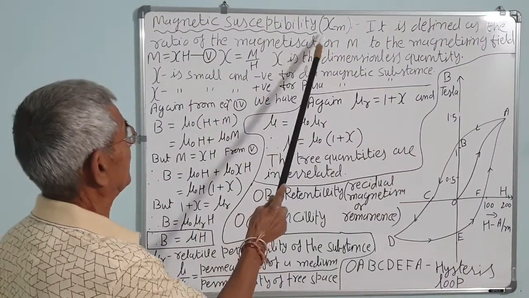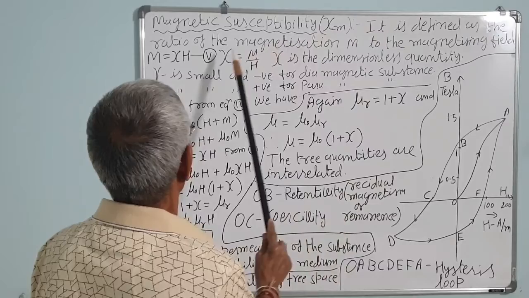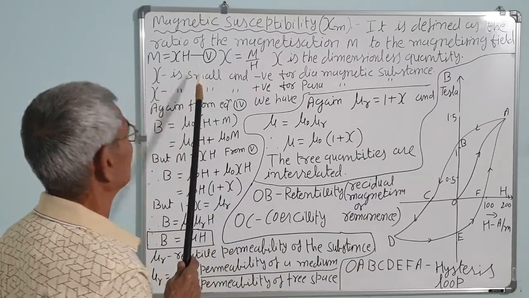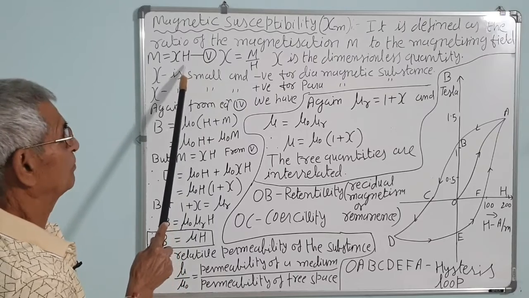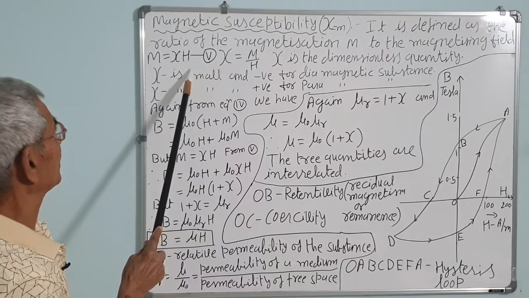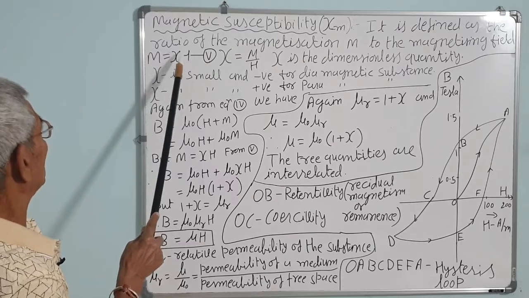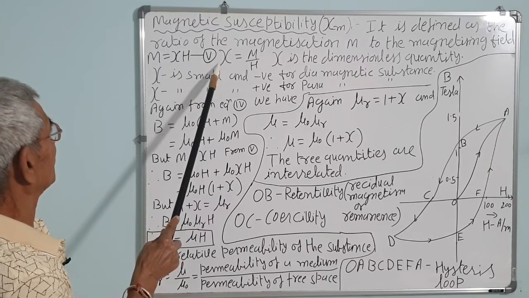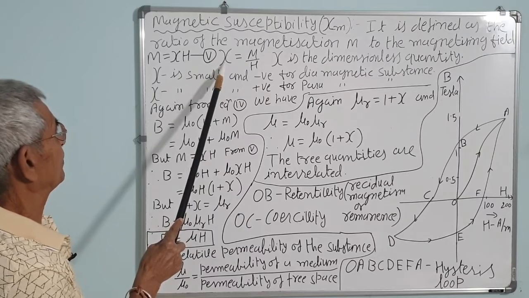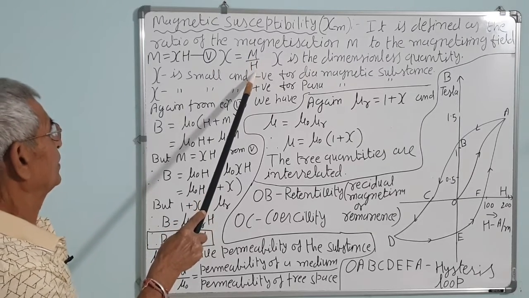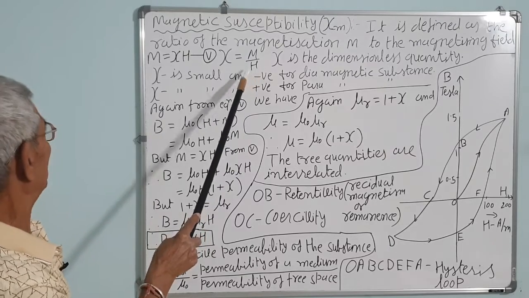Magnetic susceptibility is Xi M. It is defined as the ratio of the magnetization M to the magnetizing field, that is H, the intensity of the magnetizing field. So, M is equal to Xi into H, or magnetic susceptibility is equal to the magnetic moment developed per unit volume upon the intensity of the magnetizing field H.